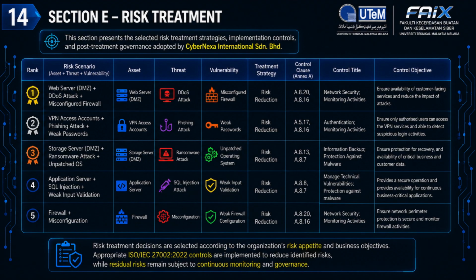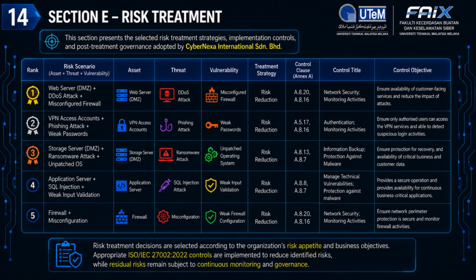Starting with the highest priority, the first risk involves the web server in the DMZ, where a DDoS attack could exploit a misconfigured firewall. To reduce this risk, we recommend implementing ISO/IEC 27002 controls A8.20 and A8.16, which focus on network security and monitoring activities. These controls help strengthen firewall protection, monitor abnormal traffic, and ensure the availability of customer-facing services.